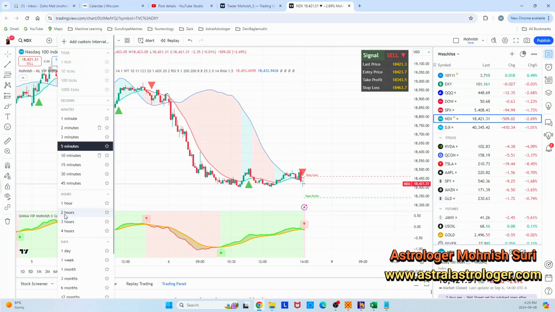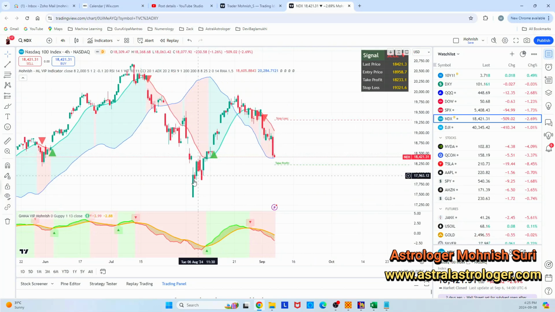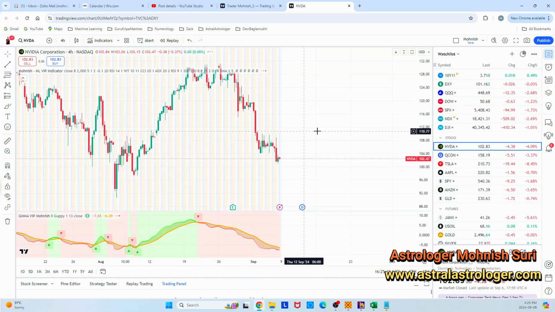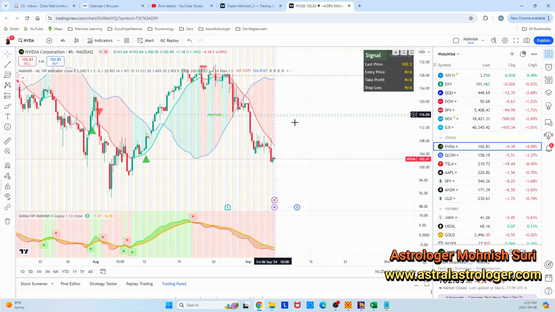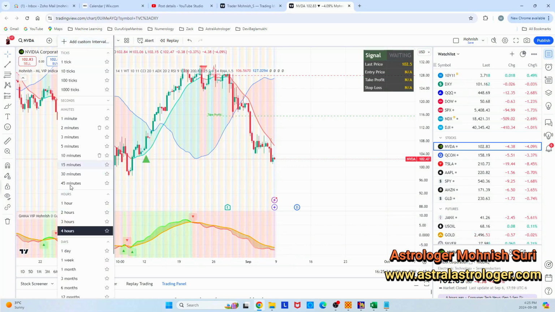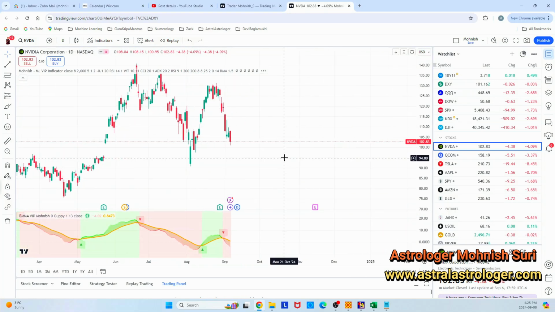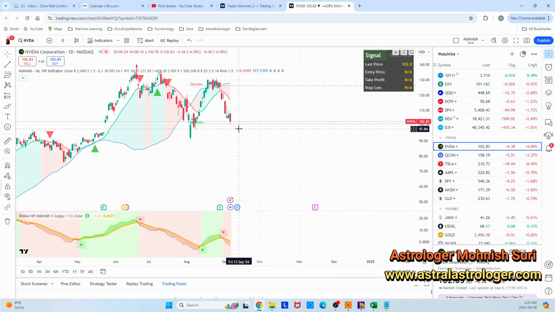But in the 4 hours chart, you will not see these things happening. 4 hours is very, very clean, and most of the people make money in the 4 hours chart. Look at NVIDIA. NVIDIA is still, for me, a buy. Long term, it's always a buy. In the 4 hours chart, yes, you can sell it. You can sell some options and then buy them back when the profit has been hit. You see the momentum is downwards in the 4 hours chart, but it's almost ending now. And it may go into bullish territory if we go with the daily chart. Its retracement will happen. It will reach its support at 97 perhaps and then bounce back. NVIDIA is still a stock to buy.